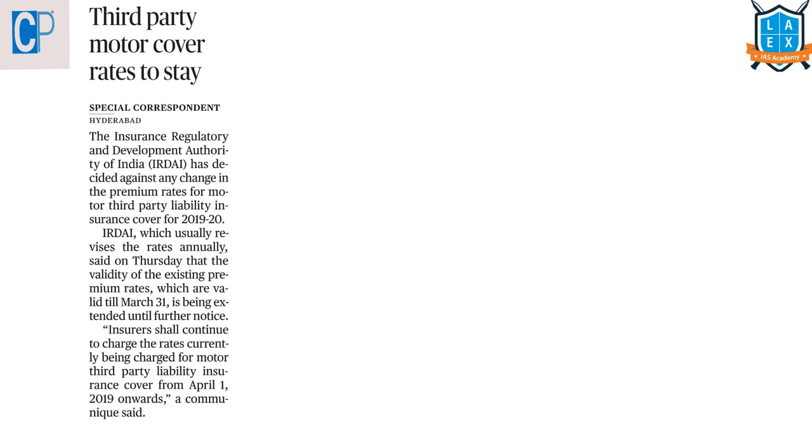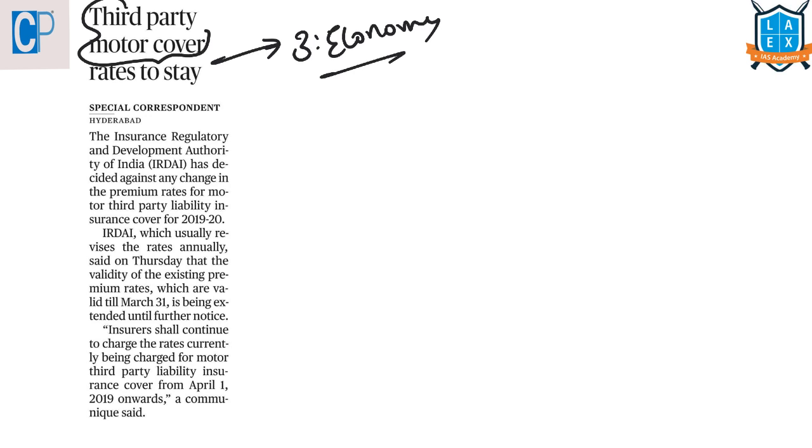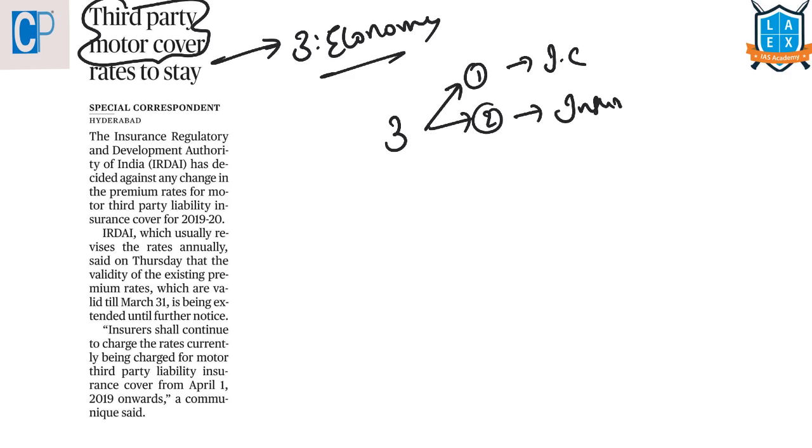The next article is third-party motor cover rates to stay. This article comes under GS Paper 3 under the topic of Economy. From this article, let us see what this third-party cover is. Here, there are 3 parties involved. One is the insurance company, the other is the person who has got the insurance, the insured, and the third party is the person who will get the benefit, not the insurance company or the person who has the insurance.